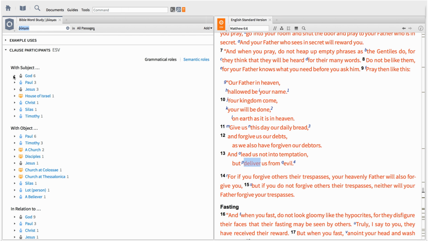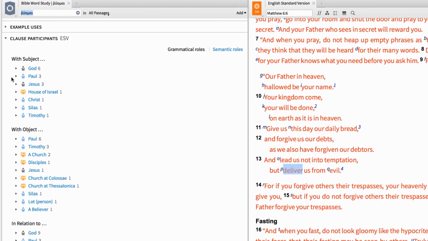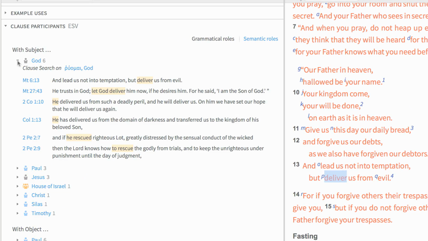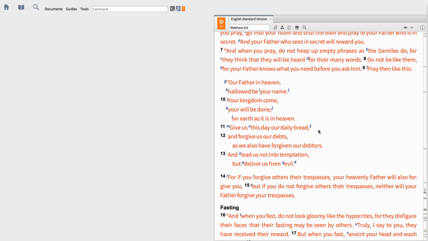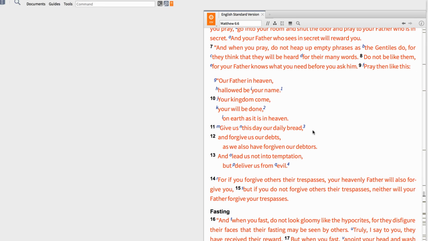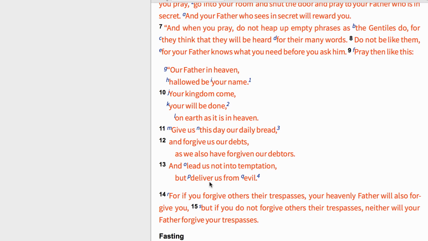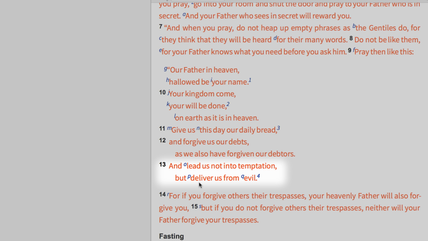New to Logos 6, the Clause Participants tool exposes information from the clause search, like how certain characters relate to certain Greek verbs. For example, imagine you're reading through the Lord's Prayer in Matthew chapter 6, where Jesus teaches his followers how to pray. In verse 13, Jesus states, "And lead us not into temptation, but deliver us from evil."